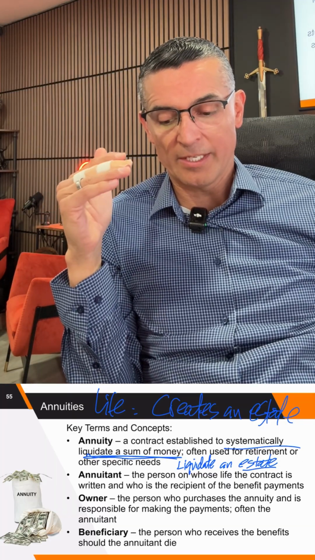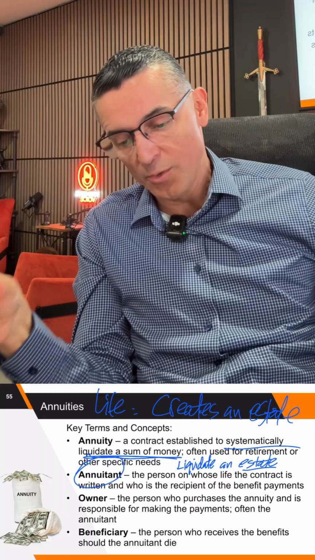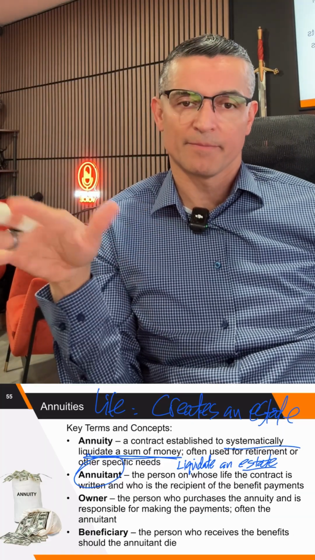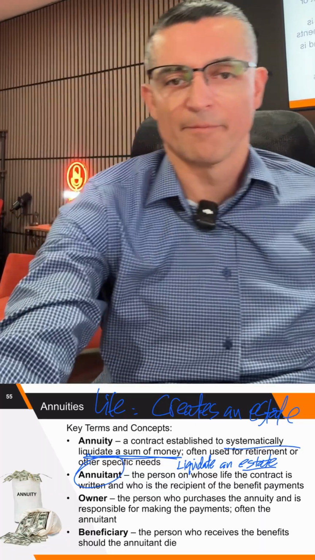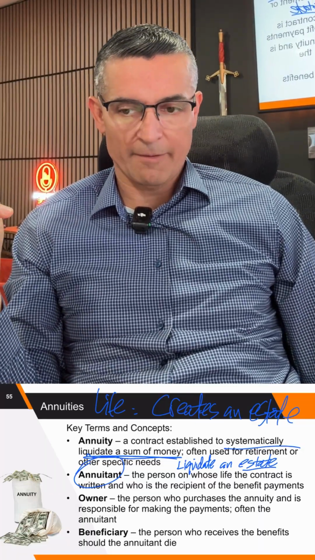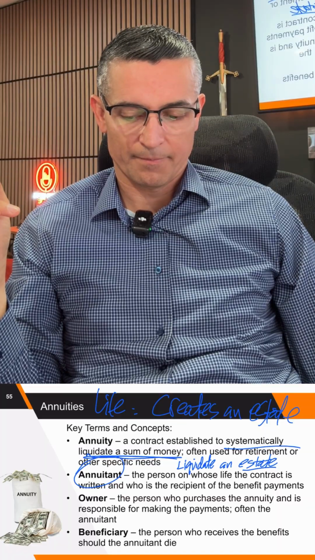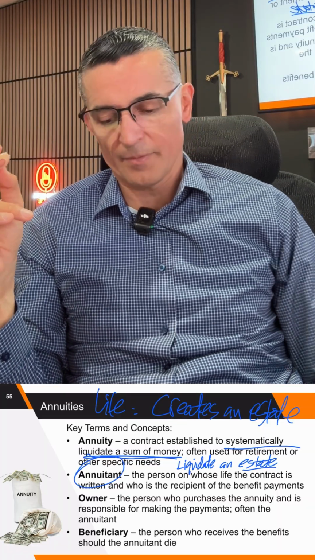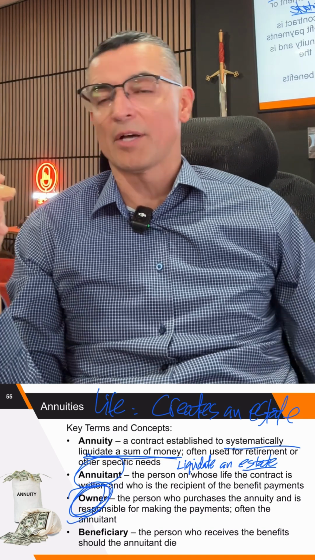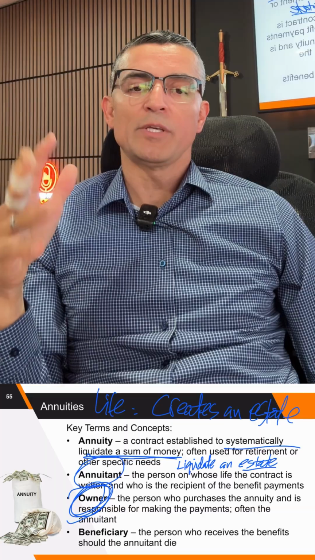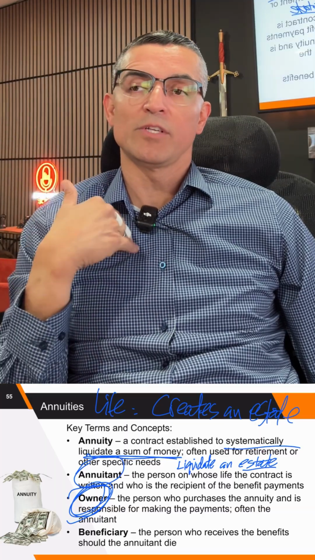So that's an annuity. An annuitant is a person that's actually getting the benefits, receiving the income. Owner, the person who purchases the annuity, is the person that bought the annuity for the annuitant. And the owner could also be the annuitant. So I could buy an annuity for myself.